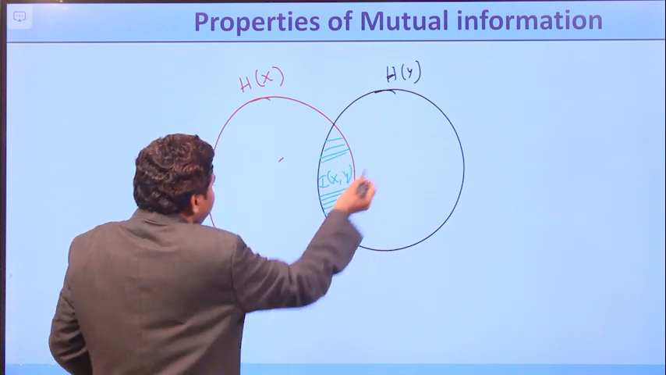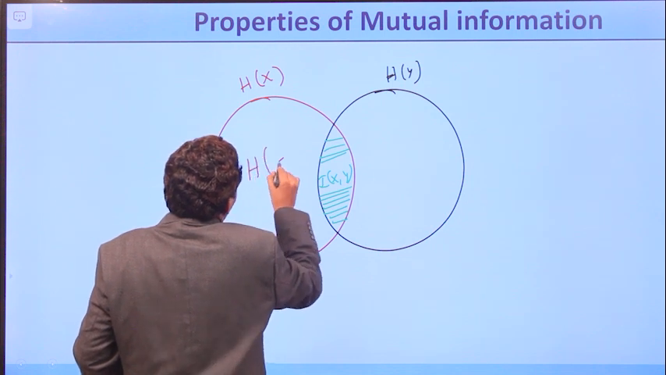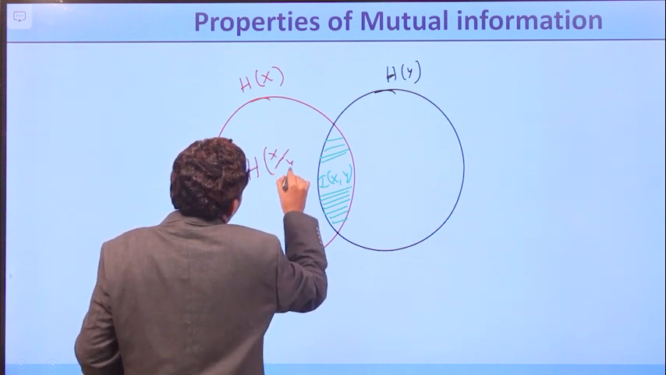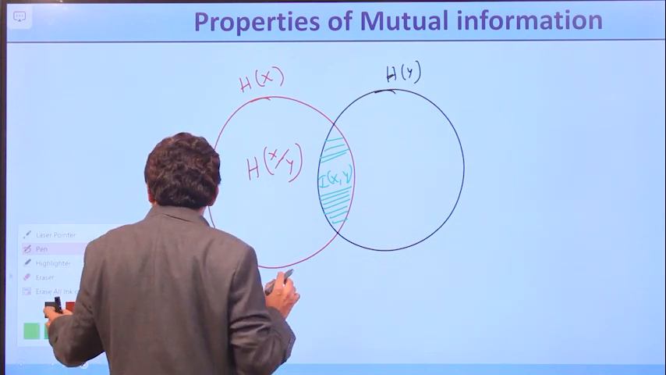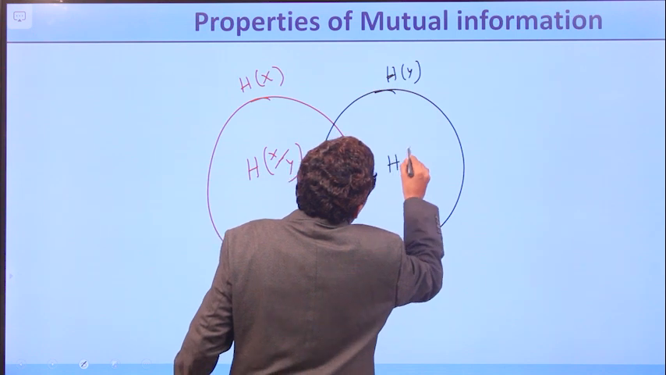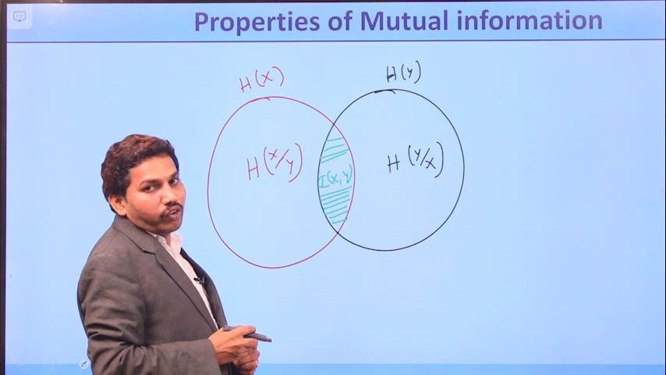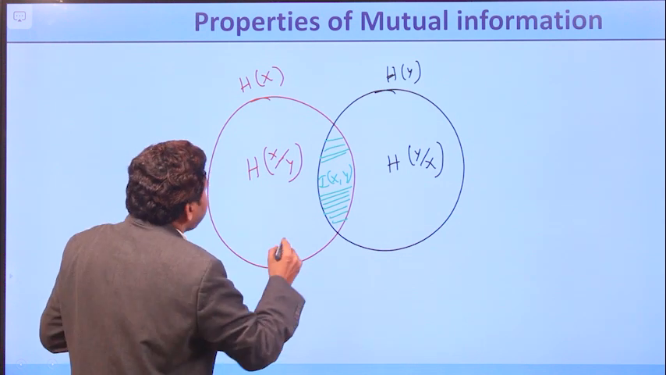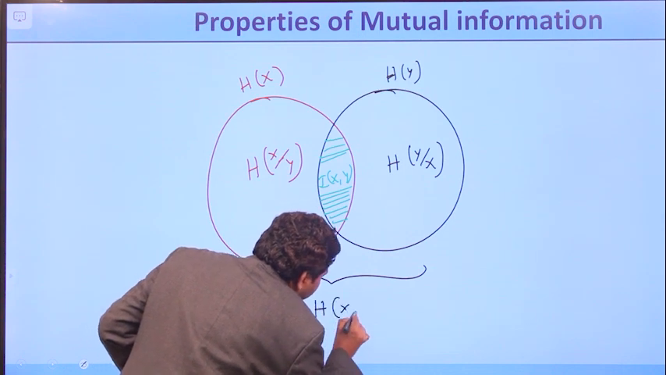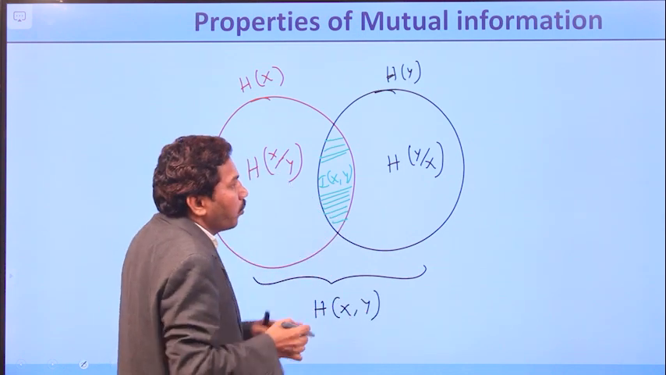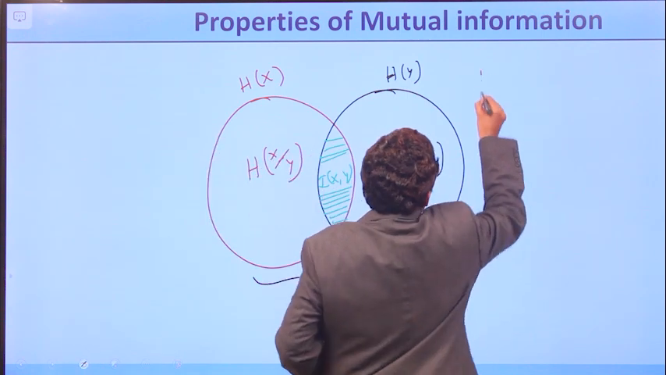Right? Now you can see here, this part represents H of x by y, that indicates the entropy of x without y. And this one is H of y by x, that is the entropy of y without x. Right? The union of these two can be totally represented as H of x comma y. Now, how do we write the formulas? The formulas can be read from this Venn diagram like this.